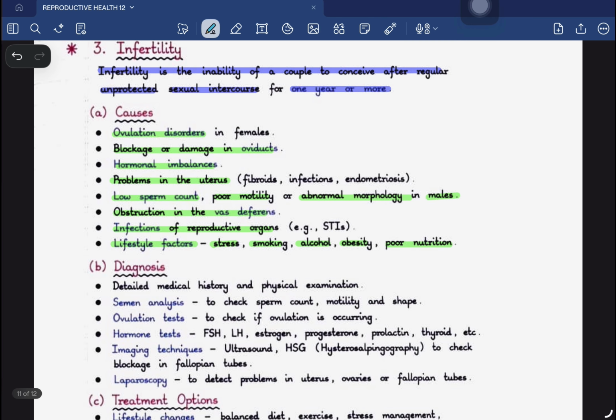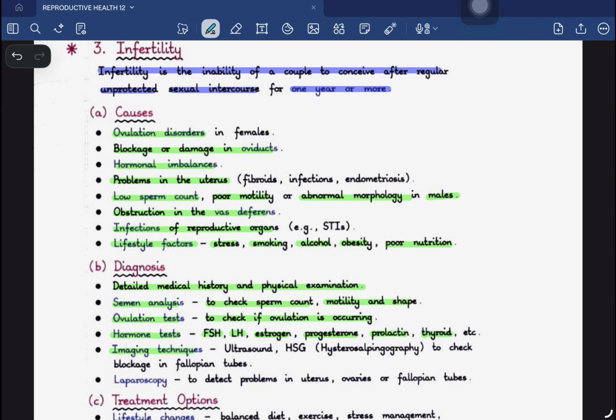How is it diagnosed? A detailed medical history and physical examination is done by the doctor in order to identify infertility. Semen analysis is done to check the sperm count, motility, and shape of the sperm to detect infertility in males. An ovulation test is done to check whether ovulation is occurring or not. Hormone tests are done in both males and females, checking FSH, LH, estrogen, progesterone, prolactin, thyroid, etc.